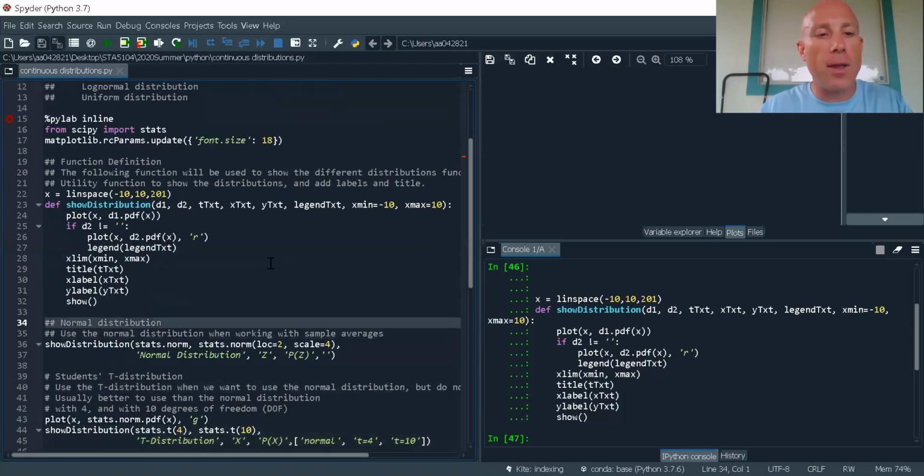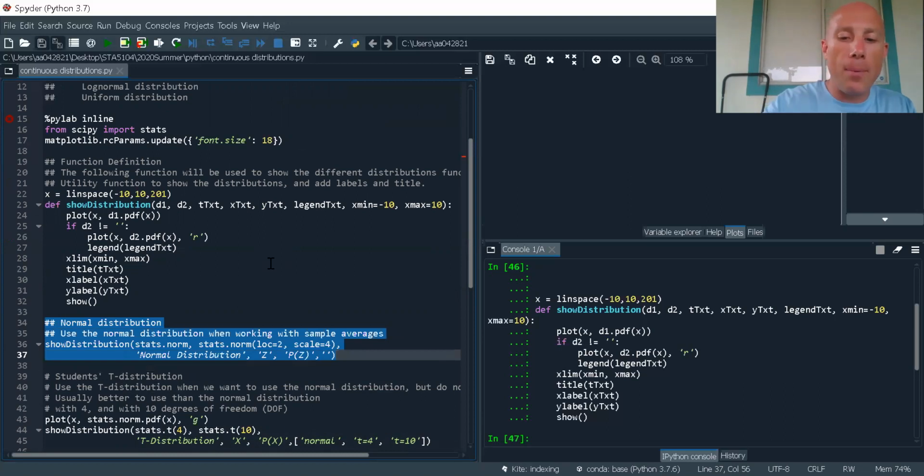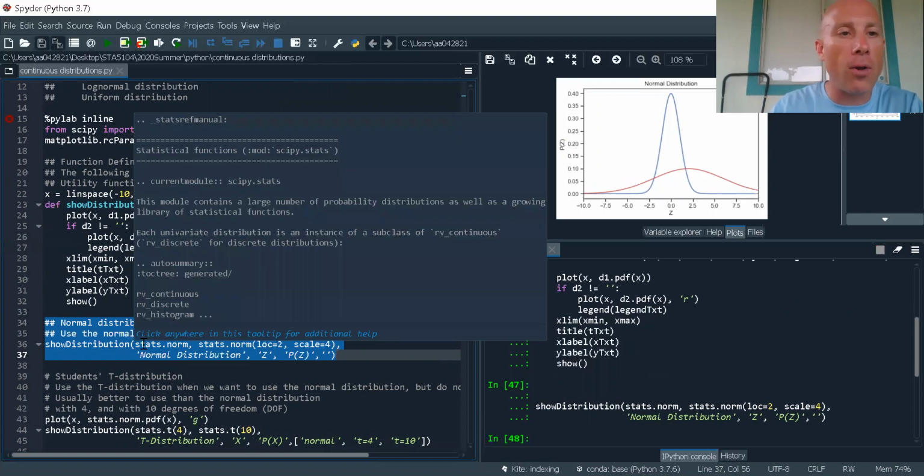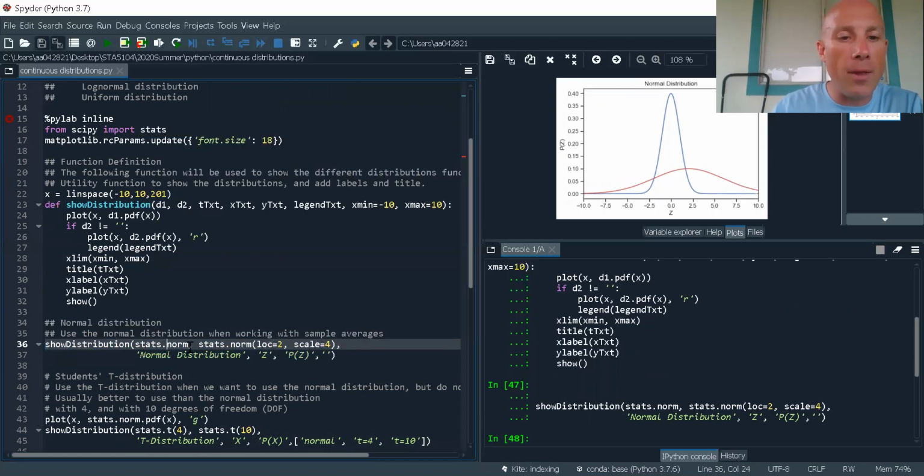All right, so now let's go ahead and take a look at the normal distribution. What's going to happen is I'm going to use the stats part of SciPy to generate normal data. I'm saying that I have a mean of 2 and a scale of 4. So what we're trying to do is look at the normal distribution. And you can see we have that bell curve. So here's standard normal. And here is the normal distribution with mean 2 and standard deviation of 4.